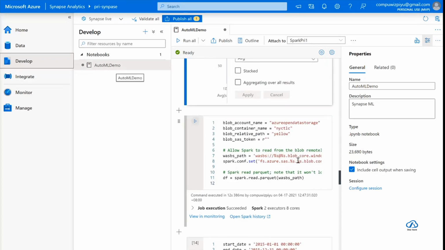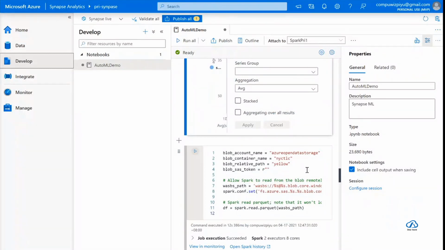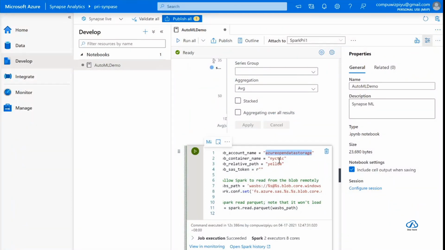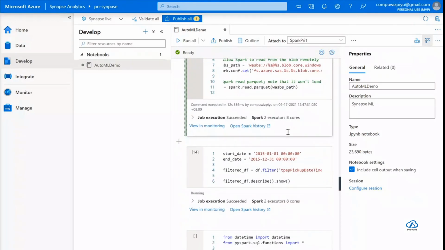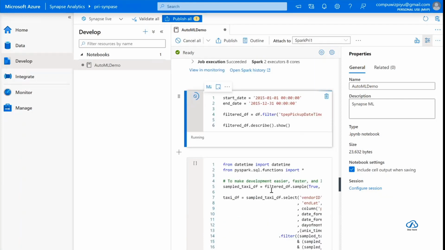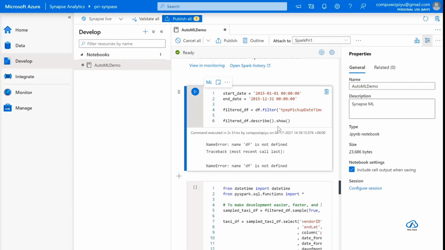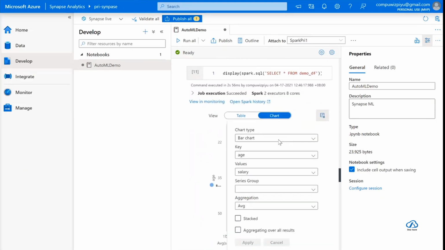Before even calling the data source, which is the New York cab data source, I have already executed it. Because there's a lot of data, I'm trying to clean the data.